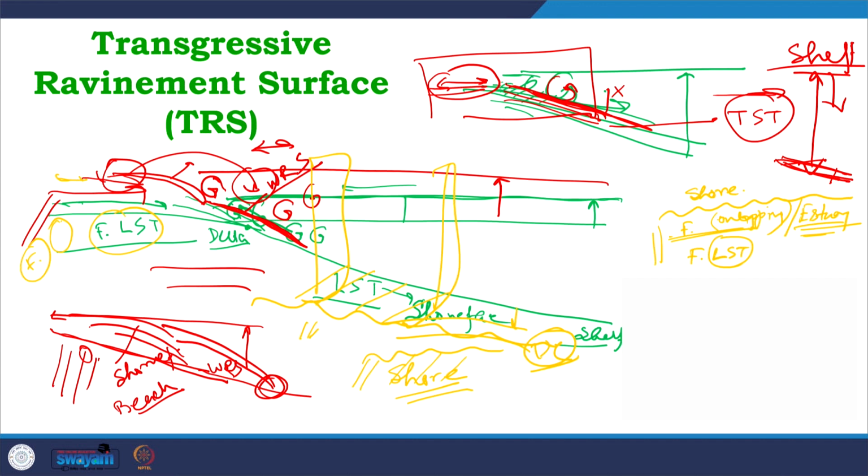So, the underlying facies across a particular ravinement surface, a transgressive ravinement surface, can vary enormously. It will depend on the amount of ravinement scouring. So, it can be beach sediments, it can be underlying fluvial transgressive facies which may or may not be preserved depending on how much erosion is going on, and the transgressive ravinement surface may truncate the older normal regressive strata.